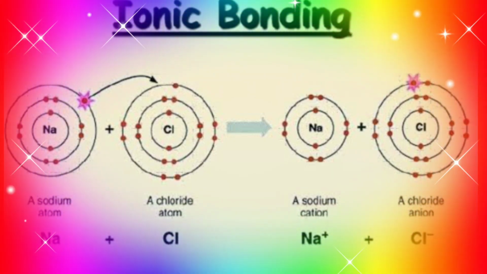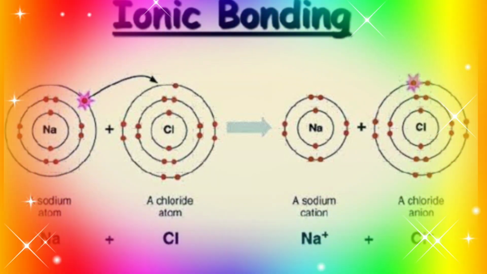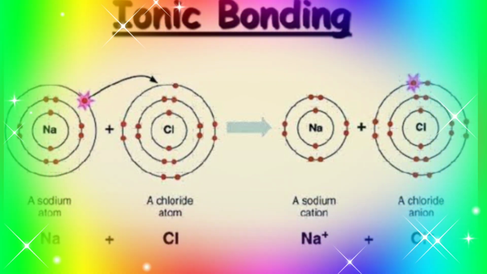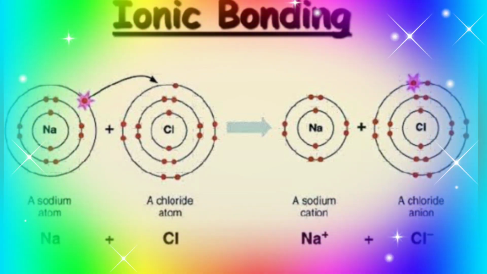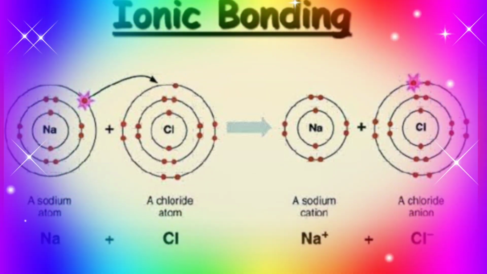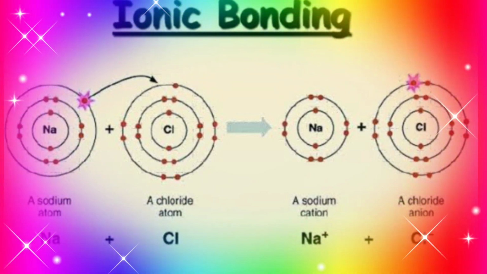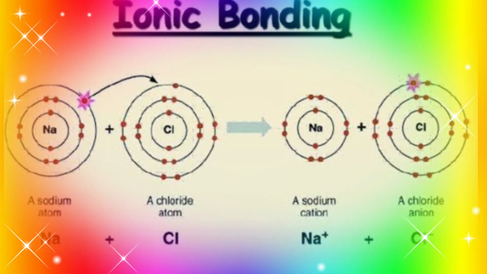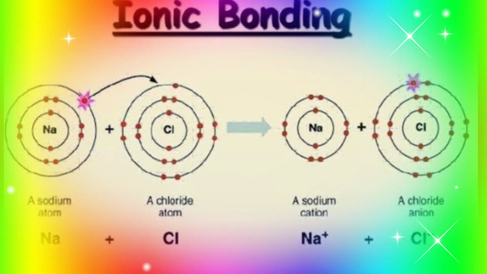We have seen that the valency of sodium is 1 as it has 1 electron in its valence shell, and the valency of chlorine is 1 as its valence shell is short of 1 electron to have a complete octet. That is, sodium is 2, 8, 1 whereas chlorine is 2, 8, 7.